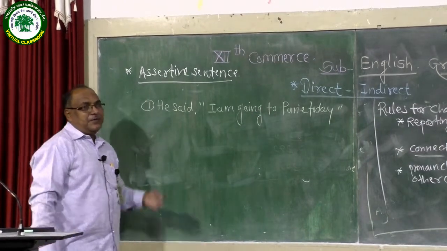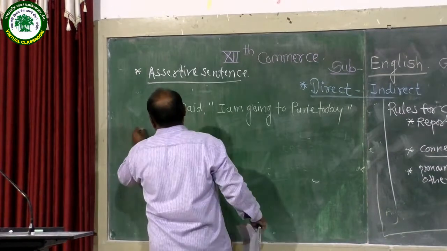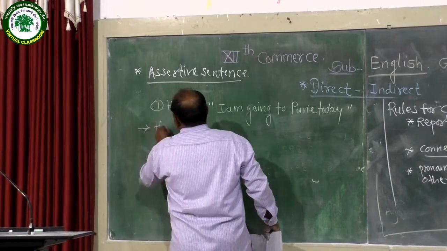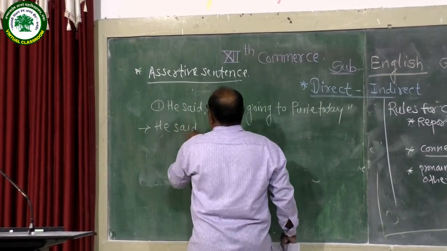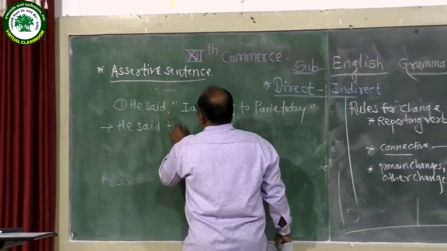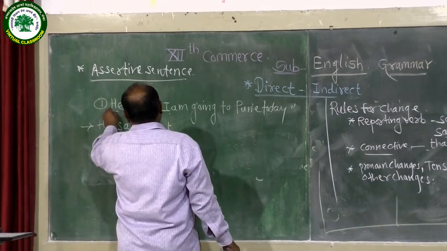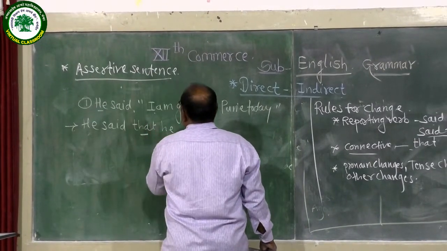Now while transforming such a sentence into indirect narration, you should change in this manner. He said, remove the inverted comma and comma, use connective that. I, pronoun related to the speaker, he, replace he.